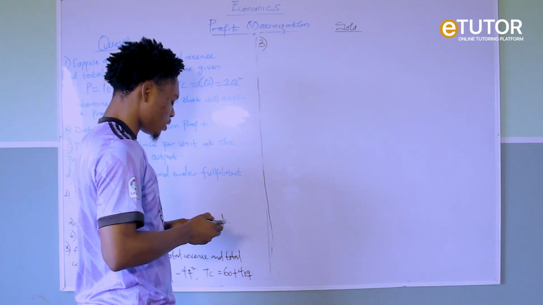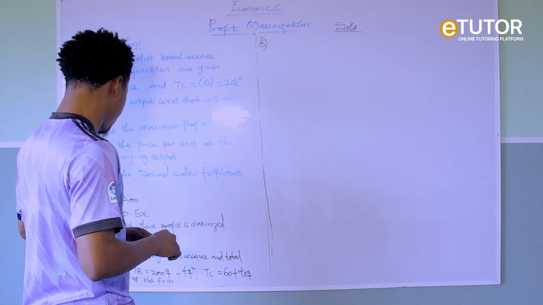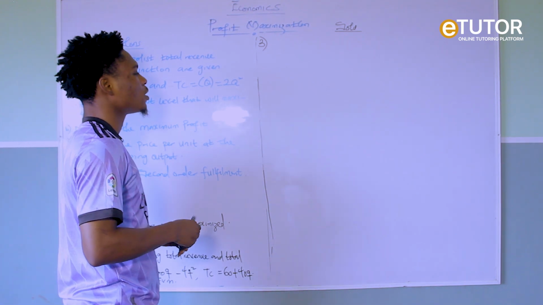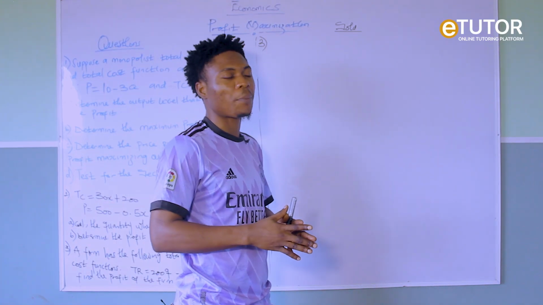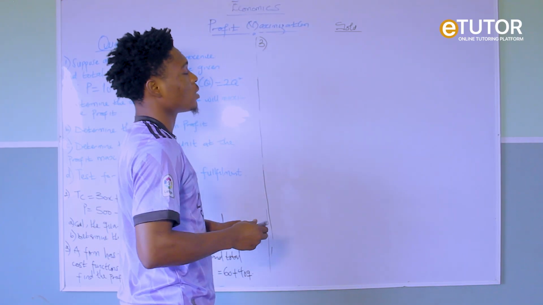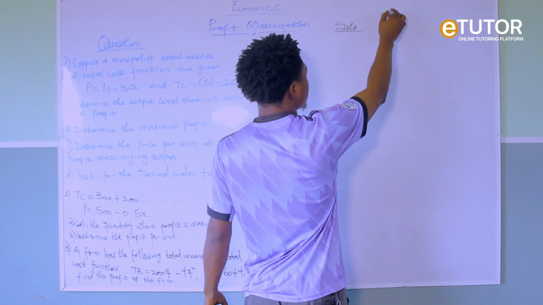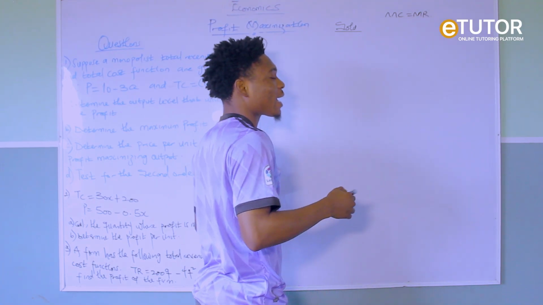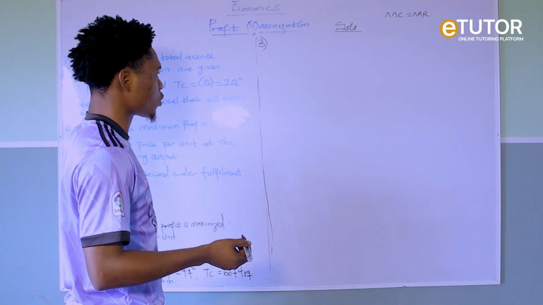So for this number 3 question, we only have one question as a subset. Find the profit of the firm. Now, apart from the method I used for the first 2 questions, where I said MC equals MR, there is another way I can solve my question when dealing with profit maximization.